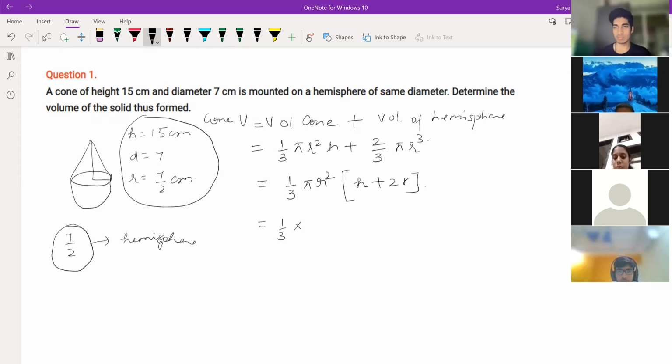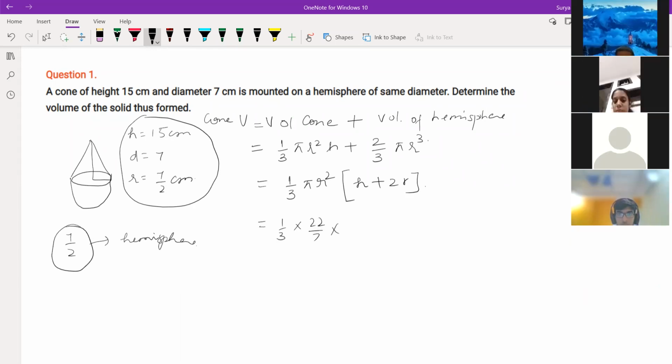So 1 by 3 into 22 by 7 into radius is 7 by 2 into 7 by 2. h is how much? 15 plus 2 into r, which is 7 by 2. 2 gets cancelled. Here also 7 cancelled. 2 11s. So you can write here 11 into 7 divided by 6 into 15 plus 7 is 22.